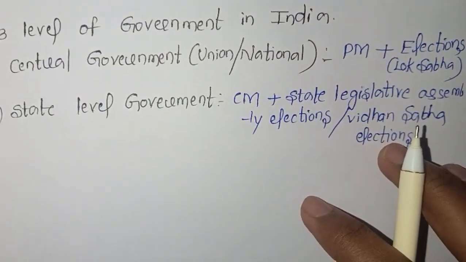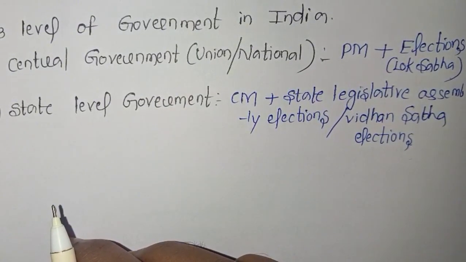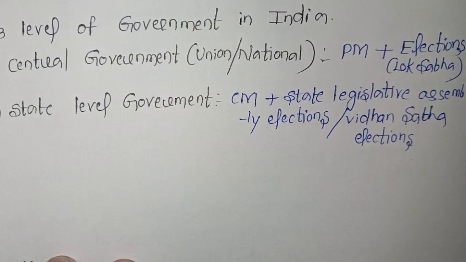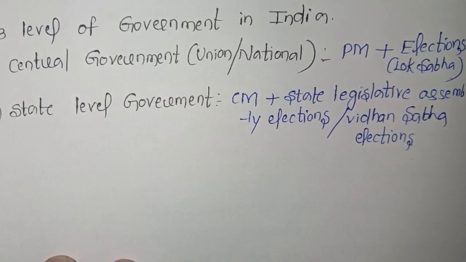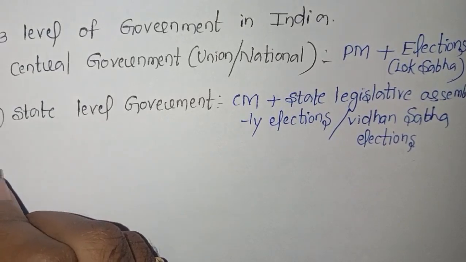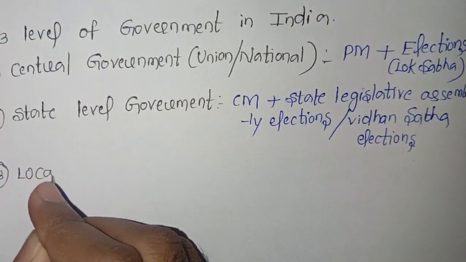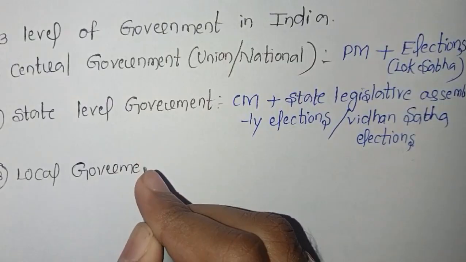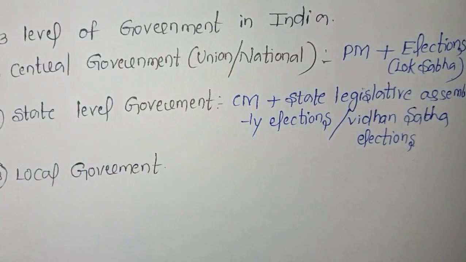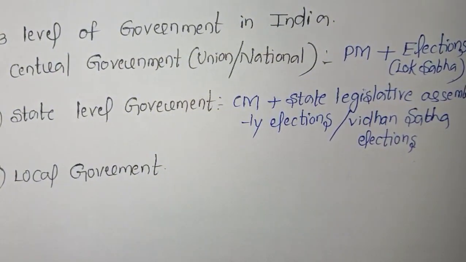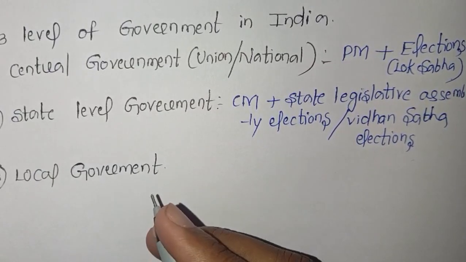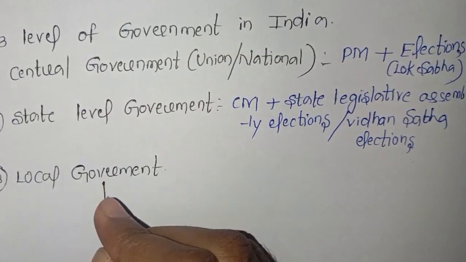I hope you understood. For example, police, hospitals, and agriculture policies differ from state to state because these come under the state government. Now let's discuss the local level government. What is local government? This local government is nothing but where democracy meets the common people. For example, these are divided into local self government, or local government. Actually, these are divided into panchayats.